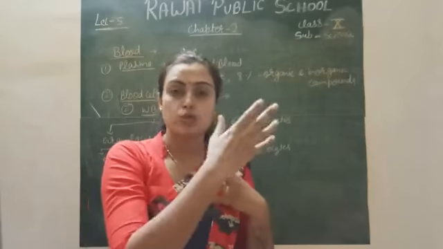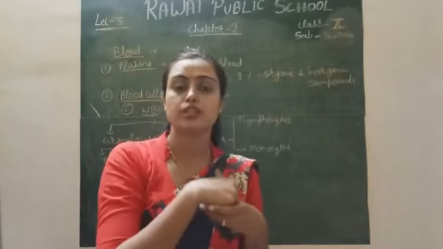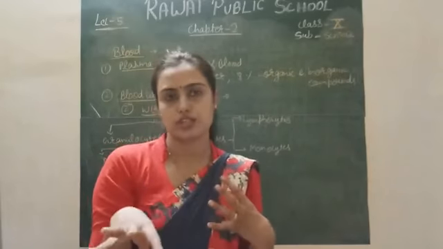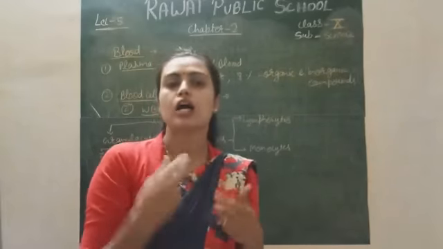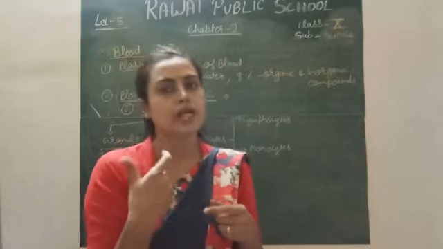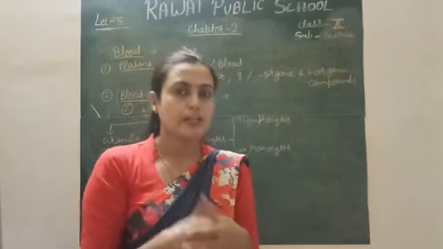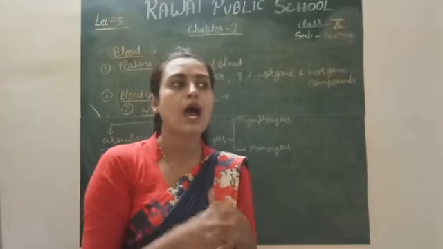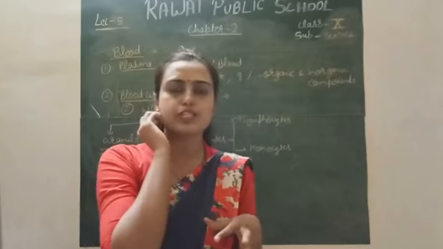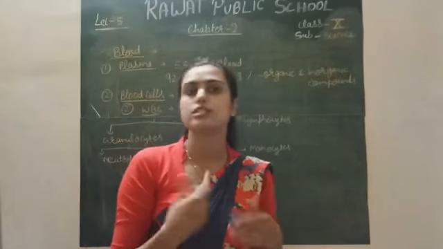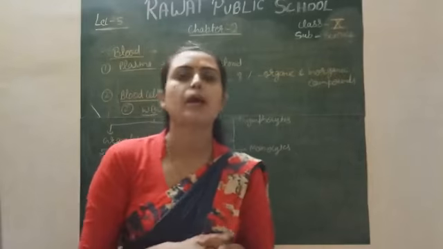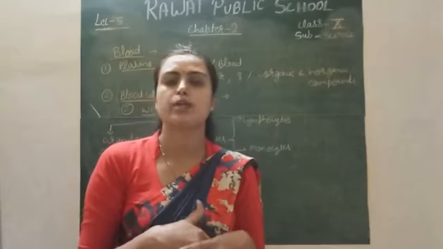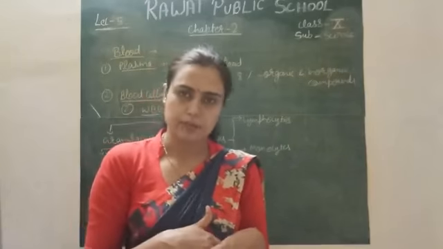When CO2 goes outside, the hemoglobin molecule combines with the oxygen molecule and forms oxyhemoglobin, and now your blood is oxygenated. On the basis of the composition of oxyhemoglobin and carboxyhemoglobin: if hemoglobin combines with CO2, it is called carboxyhemoglobin, and when carboxyhemoglobin is present in your blood, it means your blood is deoxygenated. When hemoglobin combines with oxygen, that is called oxyhemoglobin, and that kind of blood is called oxygenated blood simply, right?